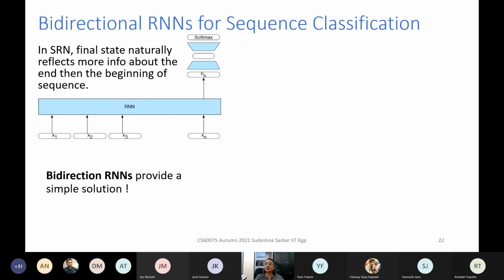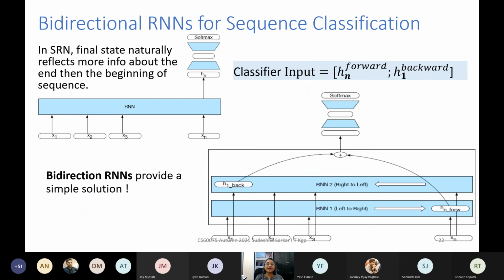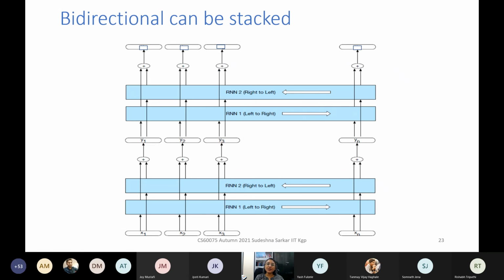This illustrates the use of a bidirectional RNN for sentence classification. You could have a single RNN, or if you have a bidirectional RNN, you take the left to right RNN, take the state of the last word, you take the right to left RNN, you take the state of the first word, that is the last in the sequence, you concatenate them, and then you have a feed-forward network to predict the topic. You can also stack bidirectional RNNs in multiple layers.